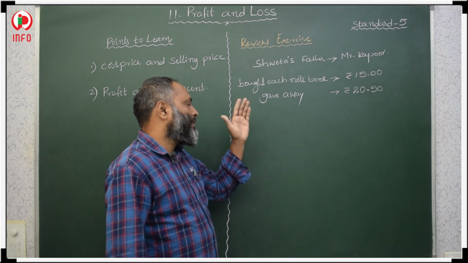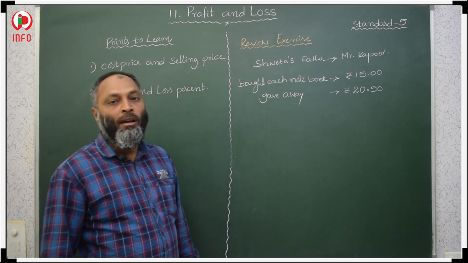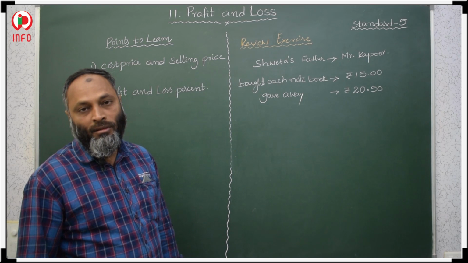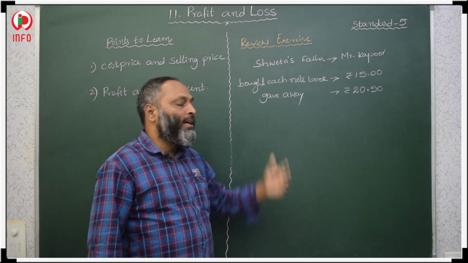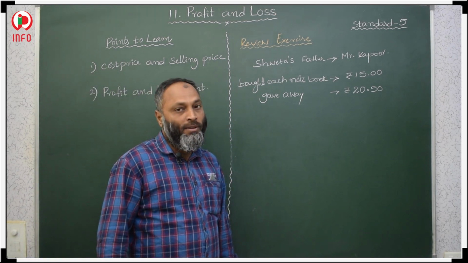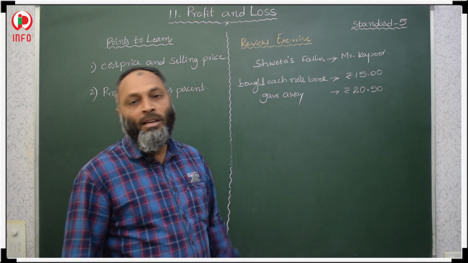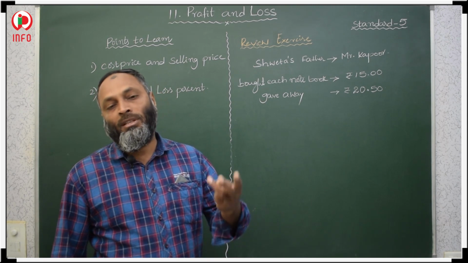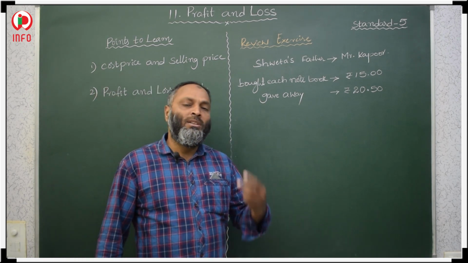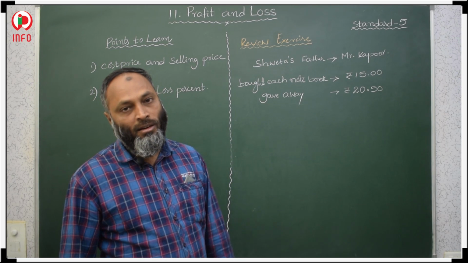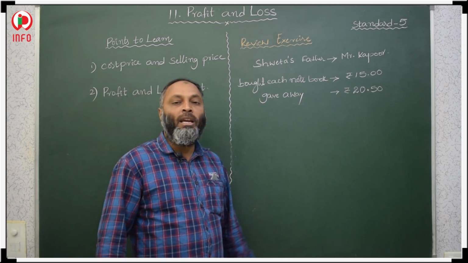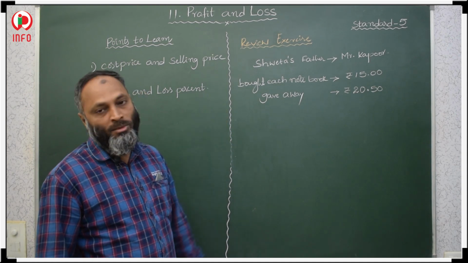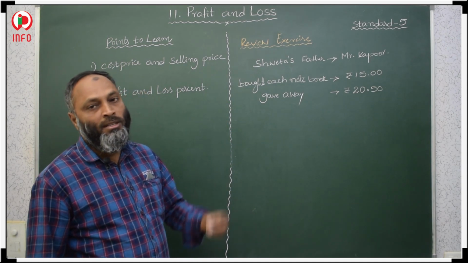Here also, Sweta's father, Mr. Kapoor, wants to start a small business to earn something. What business did he start? He started a stationery business. What is there in a stationery shop generally? We have notebooks, sharpeners, erasers, compasses, all educational articles sold in a stationery shop.